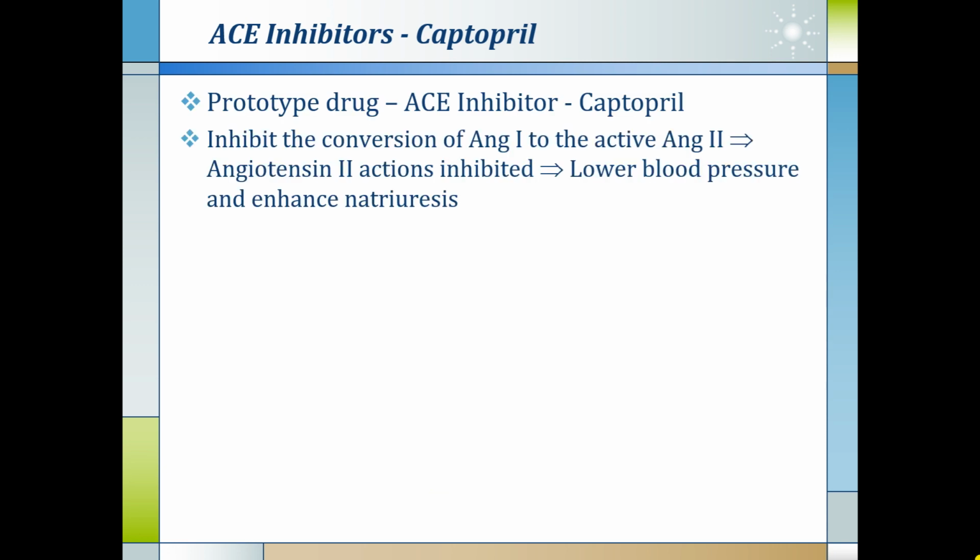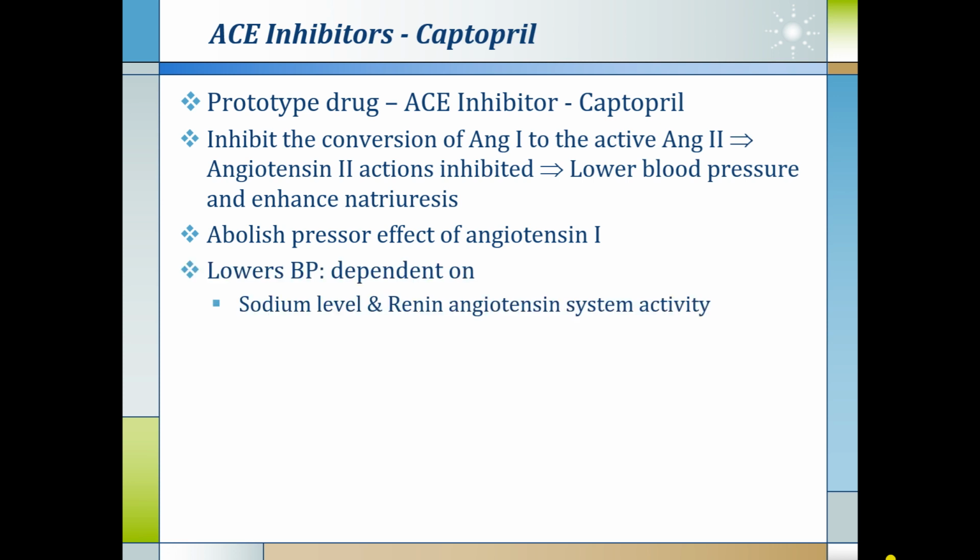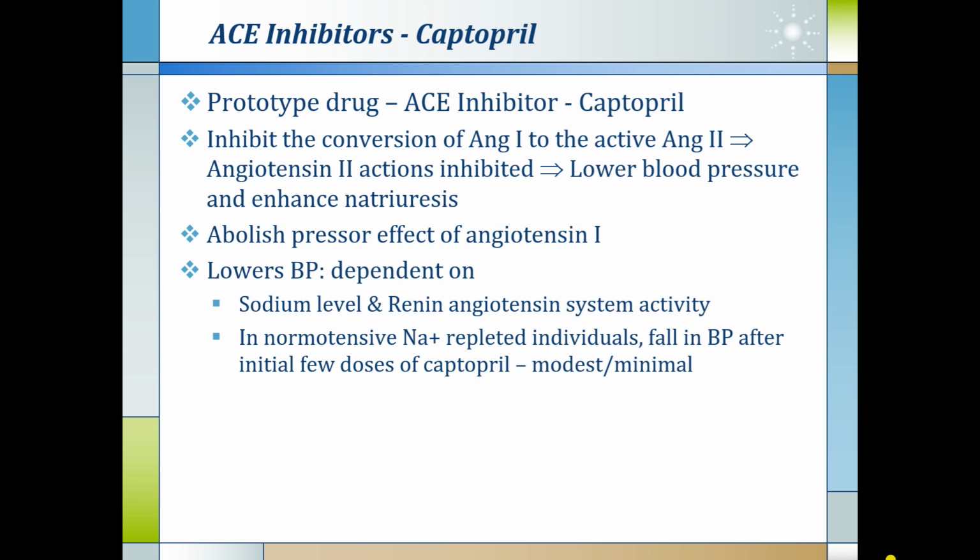We first discuss captopril as a prototype drug of the ACE inhibitor class. It inhibits the conversion of angiotensin 1 to the active substance angiotensin 2. So angiotensin 2 mediated actions are inhibited, and ultimately lower blood pressure and enhanced natriuresis is seen. It abolishes the pressure effect of angiotensin 1, and lowering of the blood pressure is dependent on the inherent sodium level and renin angiotensin system activity of the body.